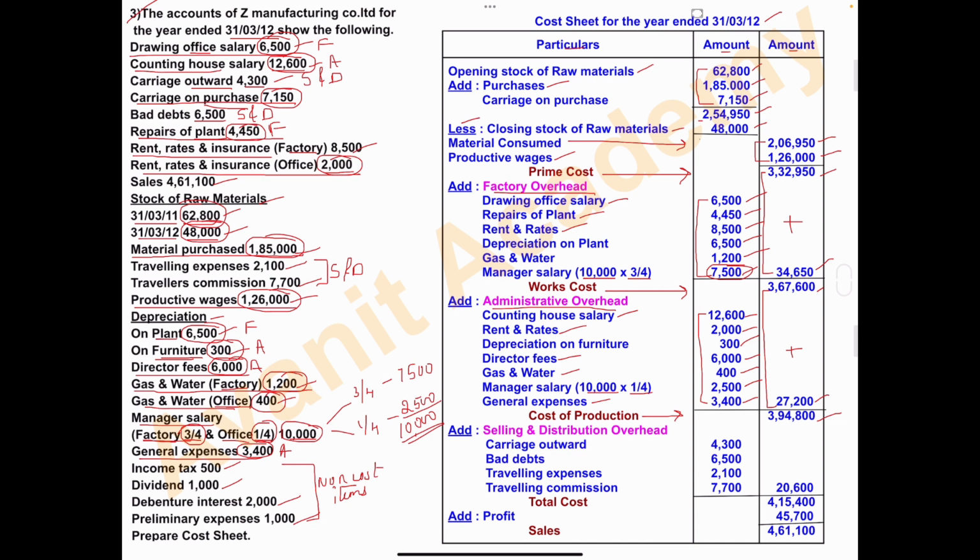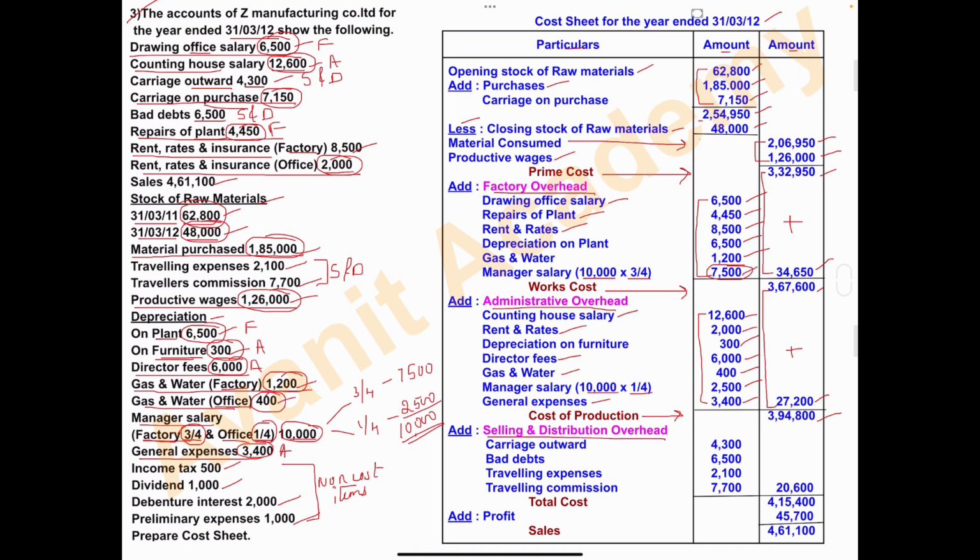Here also they have not given the opening stock and closing stock of finished goods. So directly after cost of production, we'll take selling and distribution overhead. Any expenses made for selling and distributing the goods to the customer, all those we take under the head selling and distribution overhead.